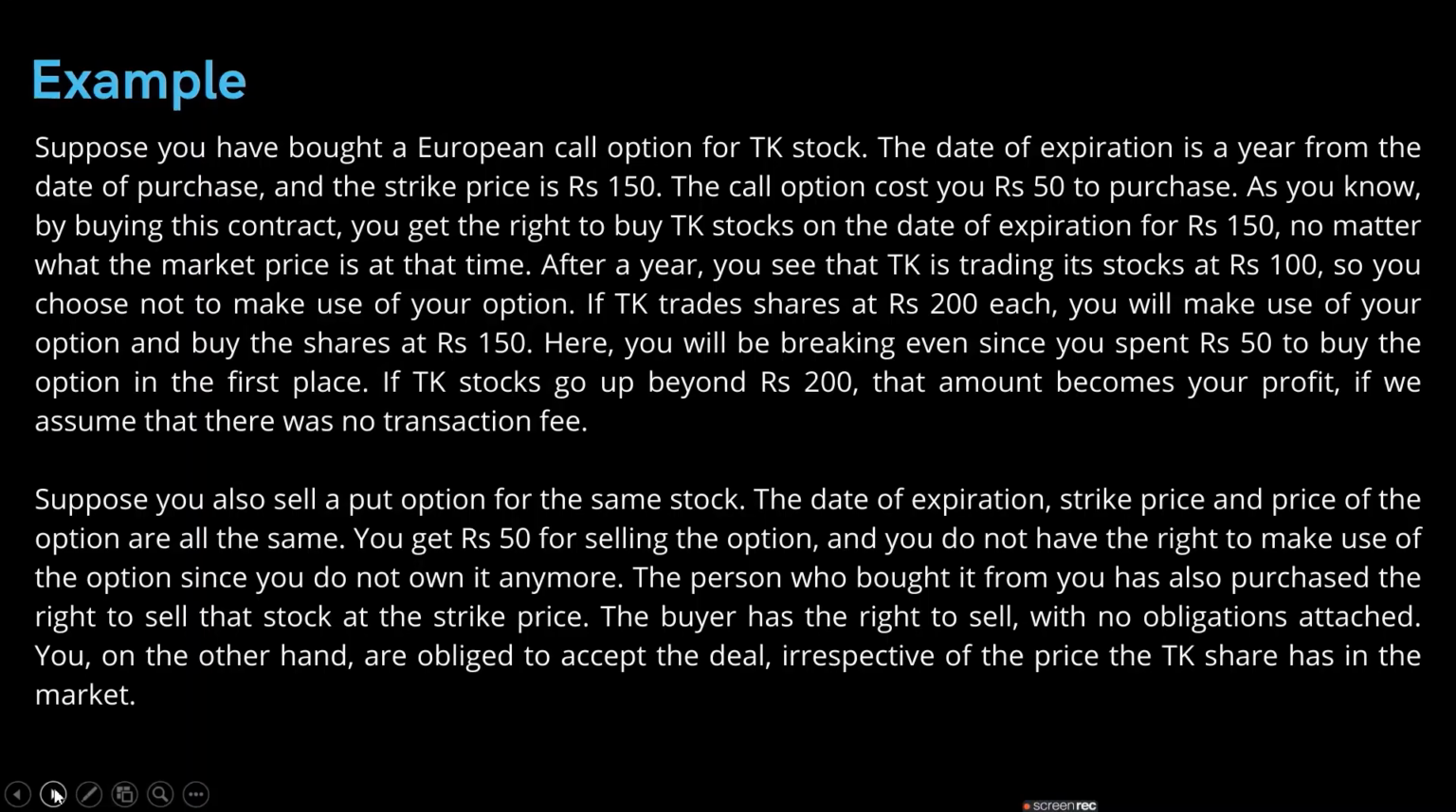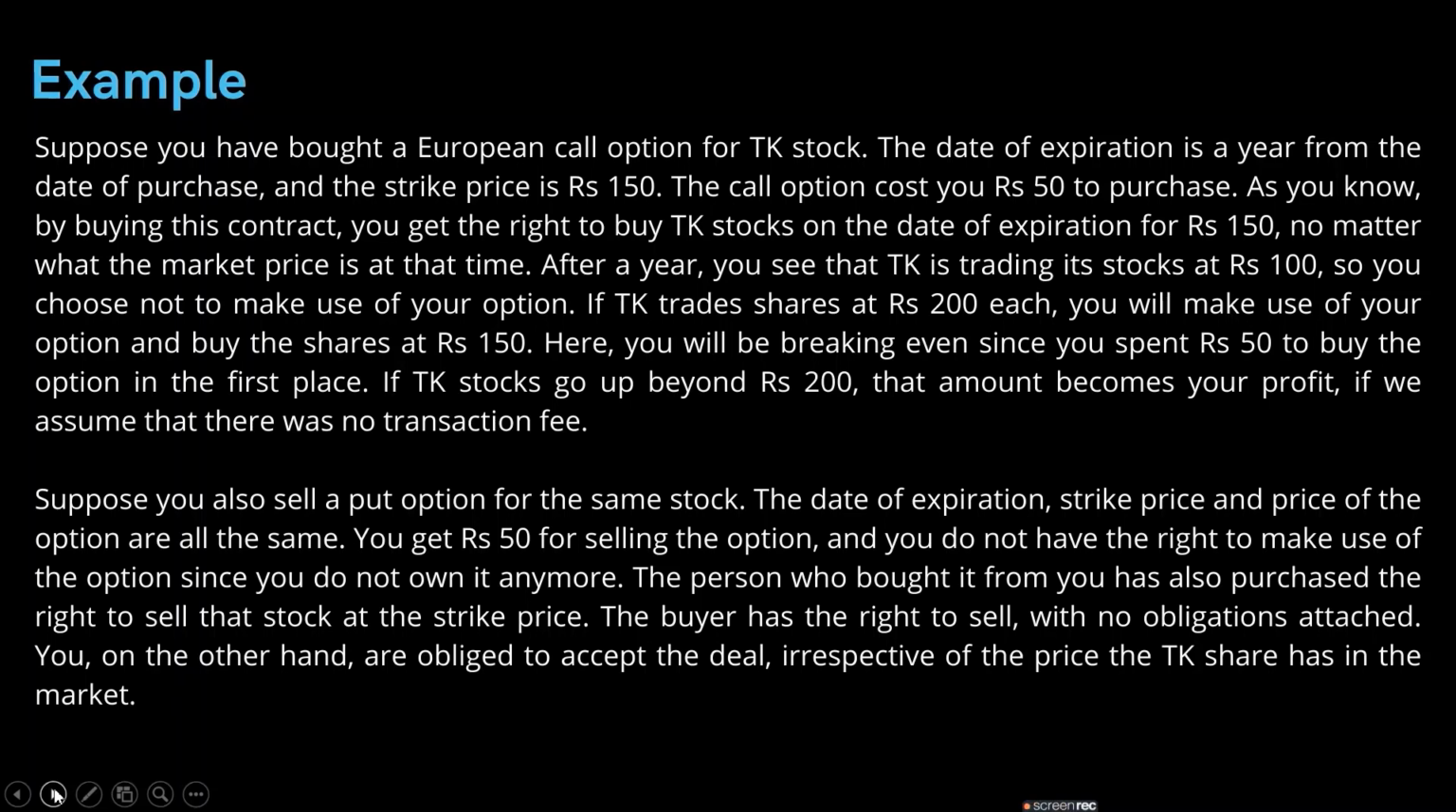Taking an example, we have a European call option for TK stock. The date of expiration is a year from the date of purchase and the strike price is 150. The call option costs us rupees 50 to purchase, and we get the right to buy the TK stock on the date of expiration for rupees 150 no matter what the market price is at that time. After a year, if TK is trading at rupees 100, we choose not to make use of our option. And if TK trades at 200, we'll make use of our option. This is the basic thing which we did in the starting.